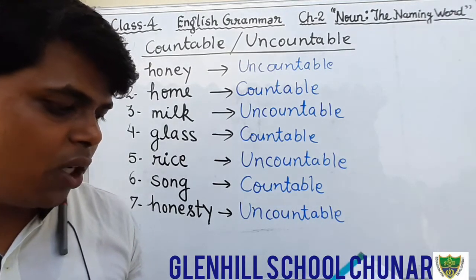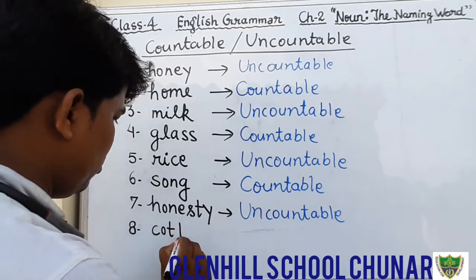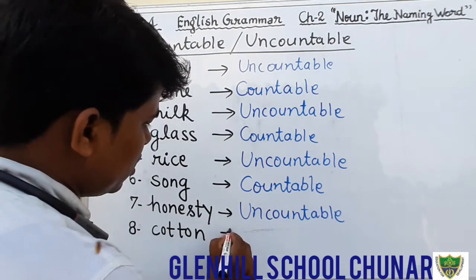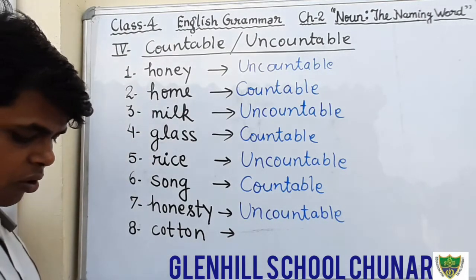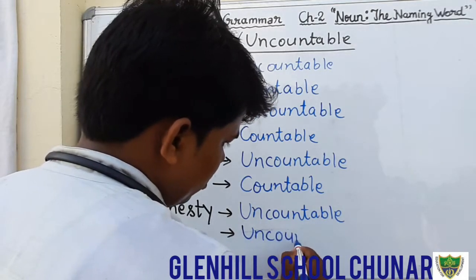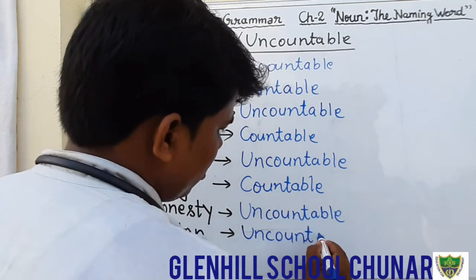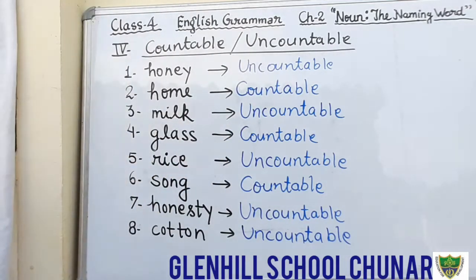Okay, question number 8. Question number 8 is what? Cotton. Cotton is a material noun that we cannot count. That is uncountable noun. Okay, students, just write down fast. I'm giving you enough time to write down.